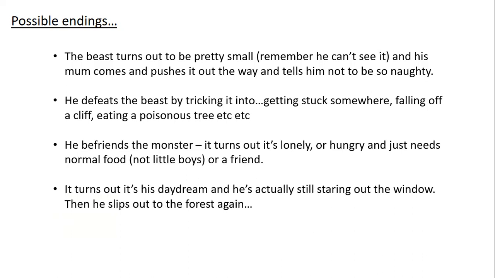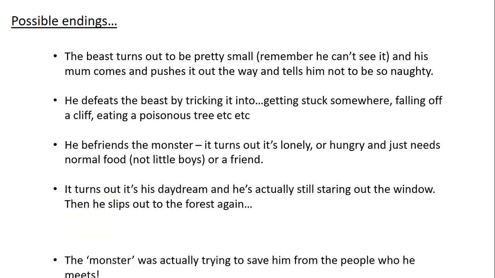You could have it turn out it's his daydream, and he's actually still staring out of the window. So it could go right back. This is all what he's thinking might happen in the forest, and it goes back to him. He's actually just still staring out the window, but then maybe have him slipping out into the forest again. That's your last sentence, because it almost brings the story around in a loop.